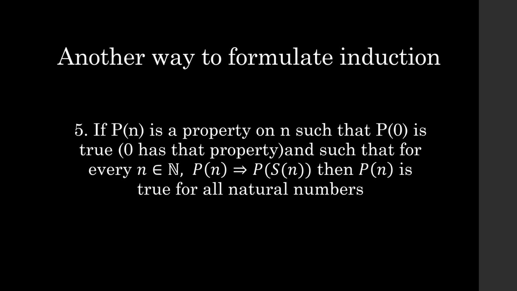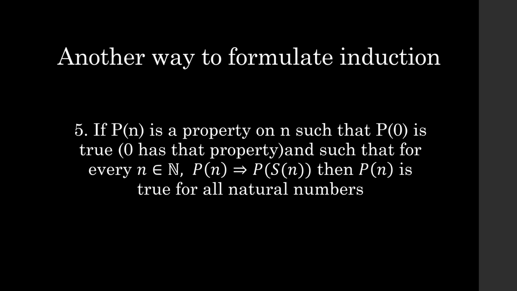So what that means is that I can think of some property, right? And we can show that 0 has that property. And then we assume that some natural number, but any natural number, has that property, right? And the fact that that natural number has that property must require that the next natural number also has that property. And combining that with the fact that 0 has that property creates a domino effect that applies the property to all the natural numbers.